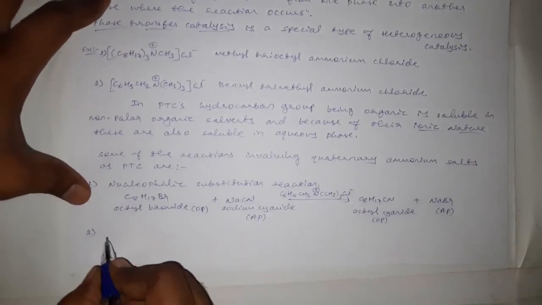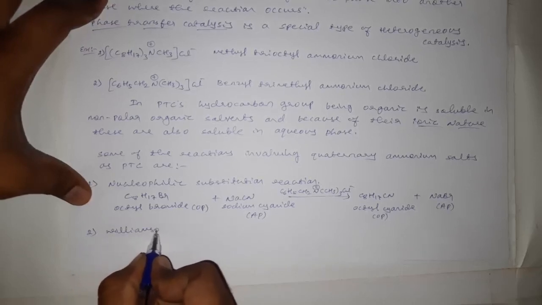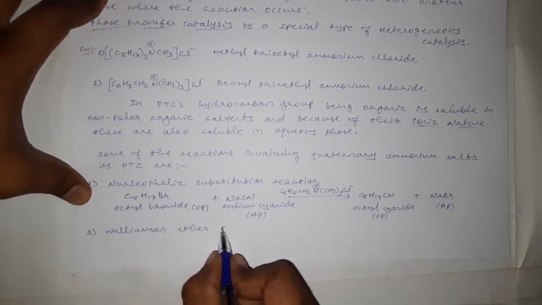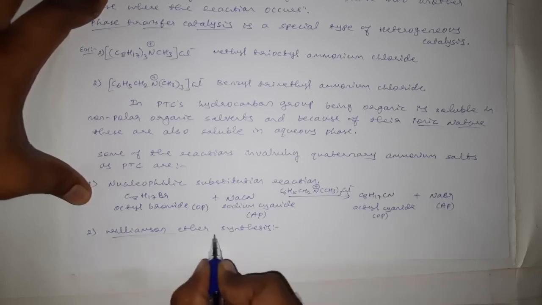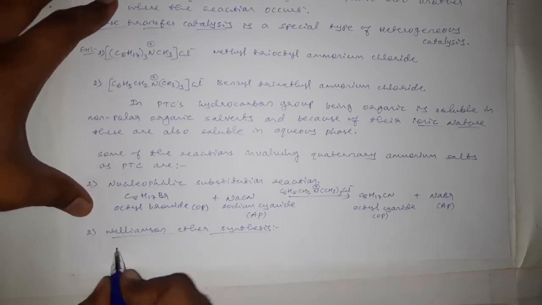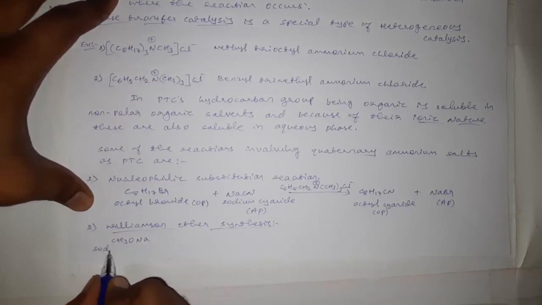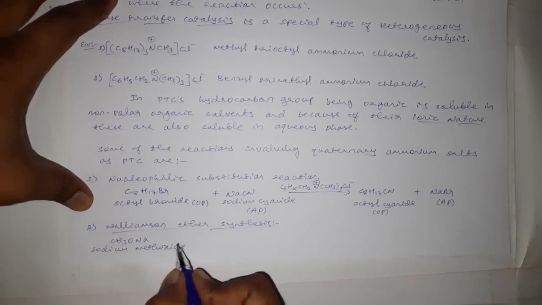The second one we can write is Williamson ether synthesis. The reaction between CH3ONa, that is sodium methoxide.